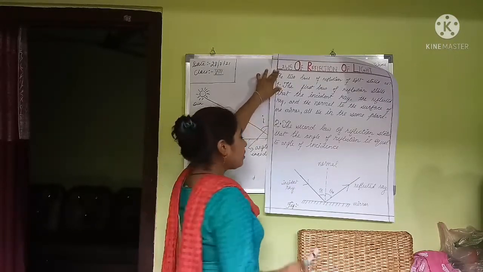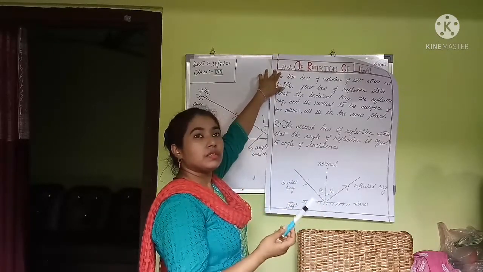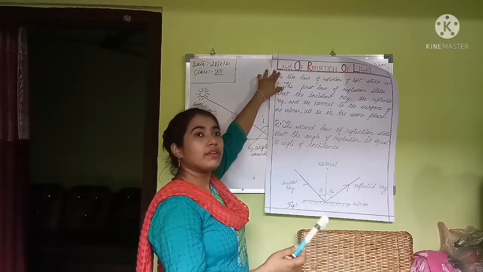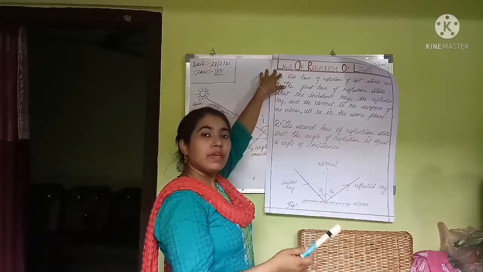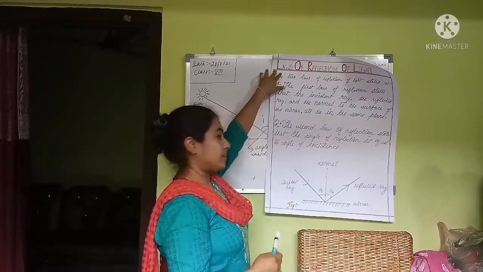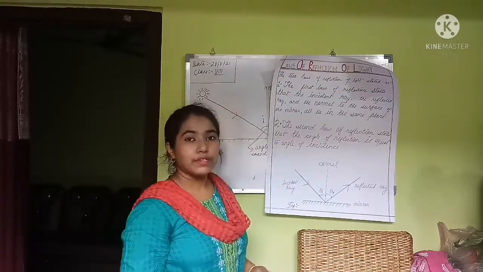So if the angle of incidence is 50 degrees, 60 degrees, 70 degrees, whatever, the angle of reflection will be the same as the angle of incidence. So this is our second law of reflection of light.